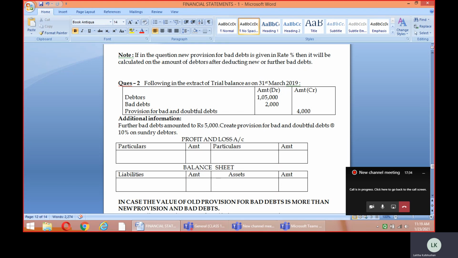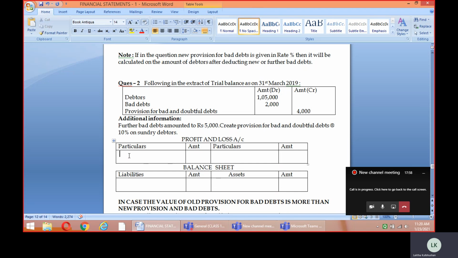It's an old provision, and in the additional information you are being given the further bad debts. That means it's a new bad debts, and you have been asked to calculate the provision for bad and doubtful debts. That means you have been asked to calculate the new provision as well. So now, in this particular case, children, how to show these things in the profit and loss account and the balance sheet, we are going to discuss here.